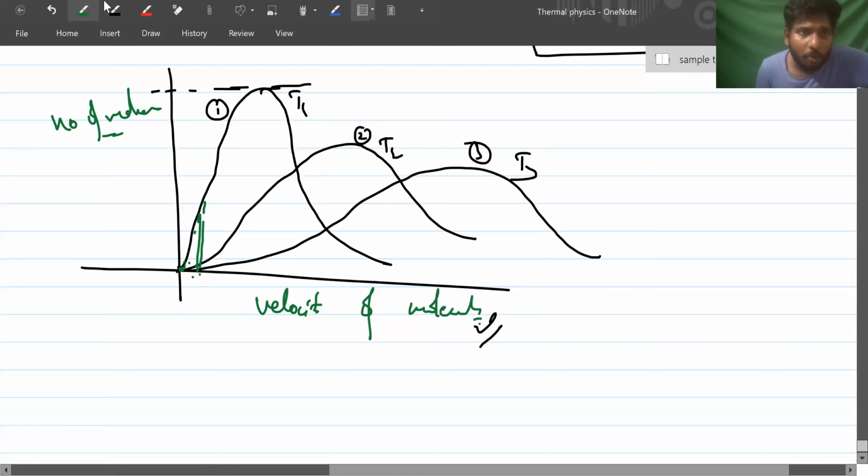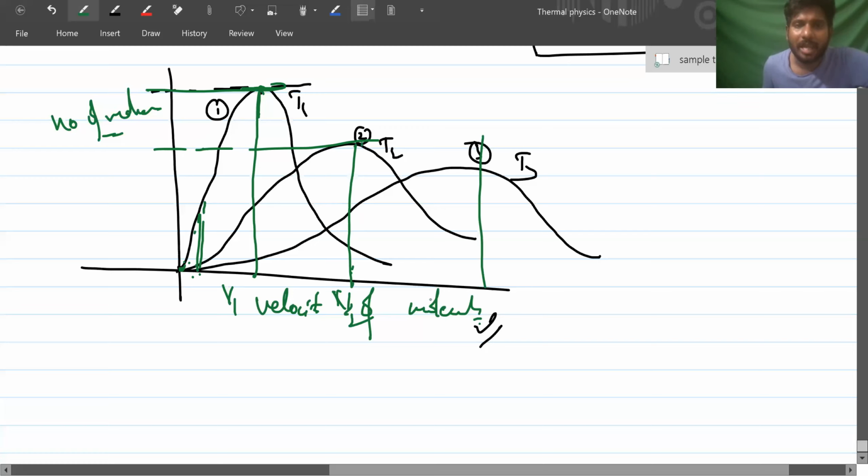At this velocity, gas 1 has the most molecules; at this point, gas 2 has more molecules. I'm considering V1, V2, and V3. At this point, gas 3 has more molecules. Maxwell observed one interesting thing: T1 is greater than T2 greater than T3.